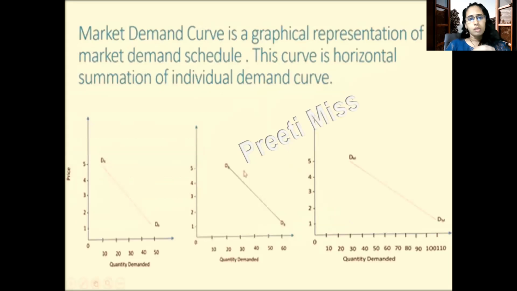Now, in the same way as the individual demand curve, I am going to draw the market demand curve from that table only. Remember one thing: see the third diagram. In the third diagram, I have taken the total because I am showing the market demand. And what I told you is that in market demand, we add the individual demand quantities. So it was 50 and 60; 50 plus 60, I have shown 110 at 1 rupee. At the lowest price, demand is highest. See the third figure, that is the market demand curve, and the first two are individual demand curves.